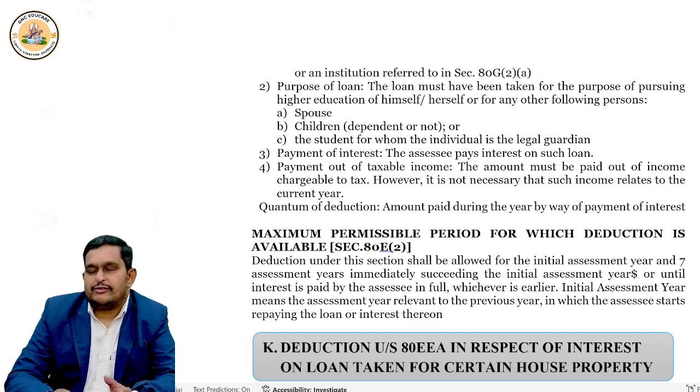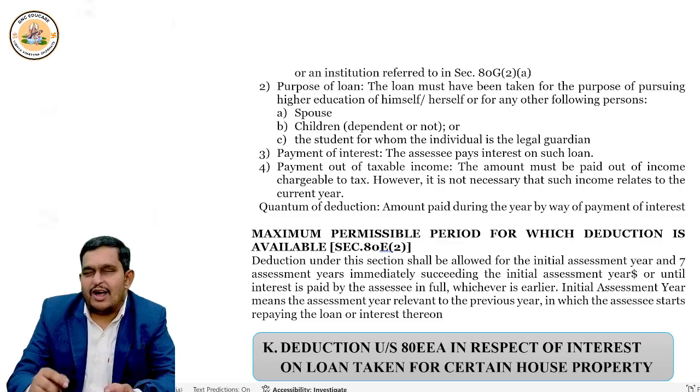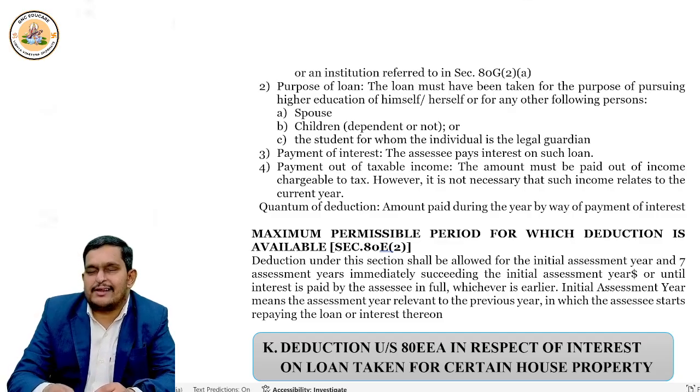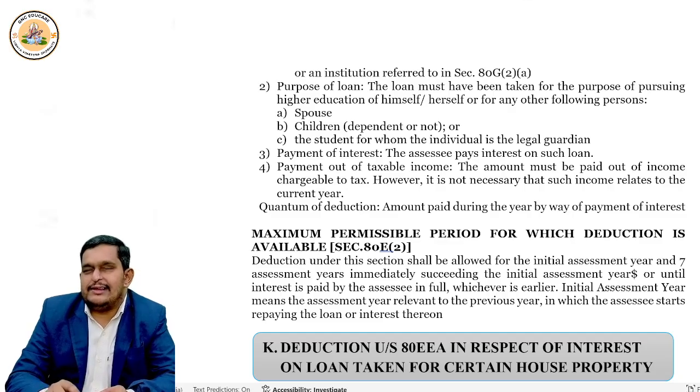And when you take the loan, the interest you have to pay, that interest is allowed as deduction, but the rule is for the initial assessment year plus 7 years, or the period for which you pay the interest, whichever is earlier. But what is the initial assessment year? The period from when you start paying the interest. Like this, you are supposed to remember the things. Now let's come to section 80EEA.